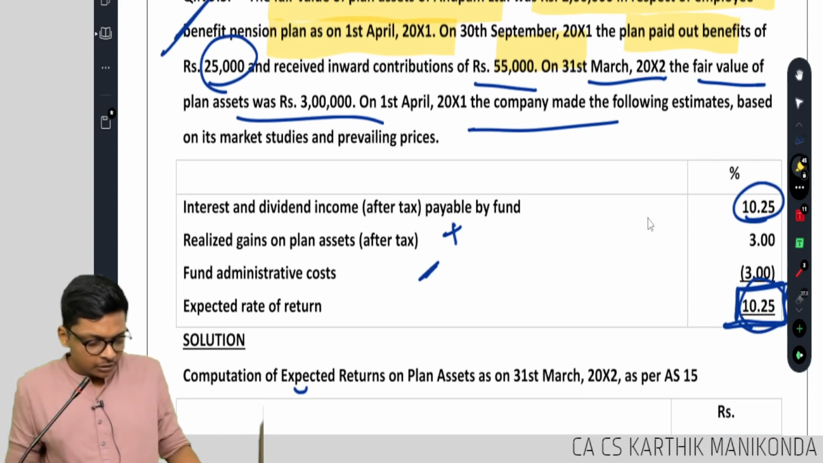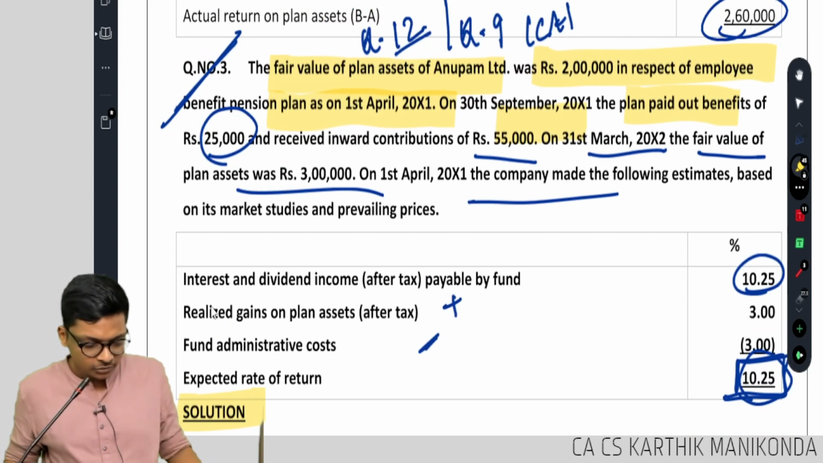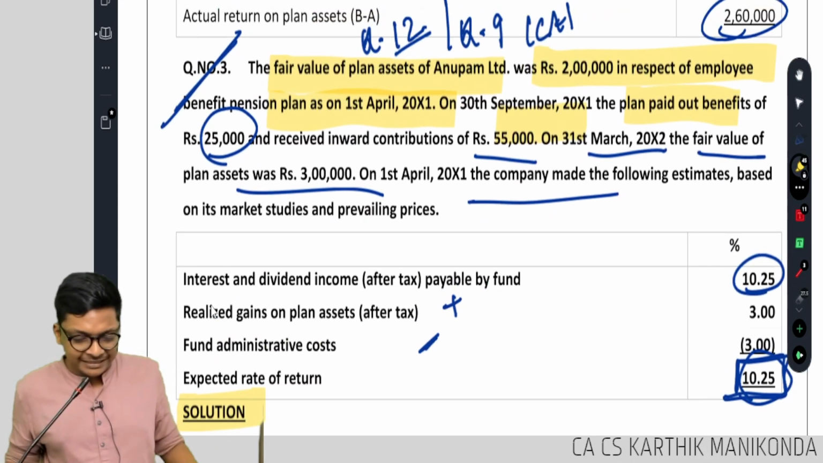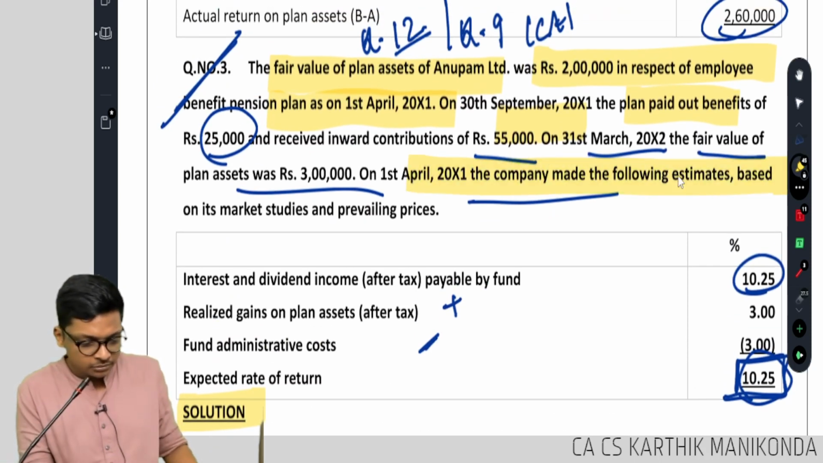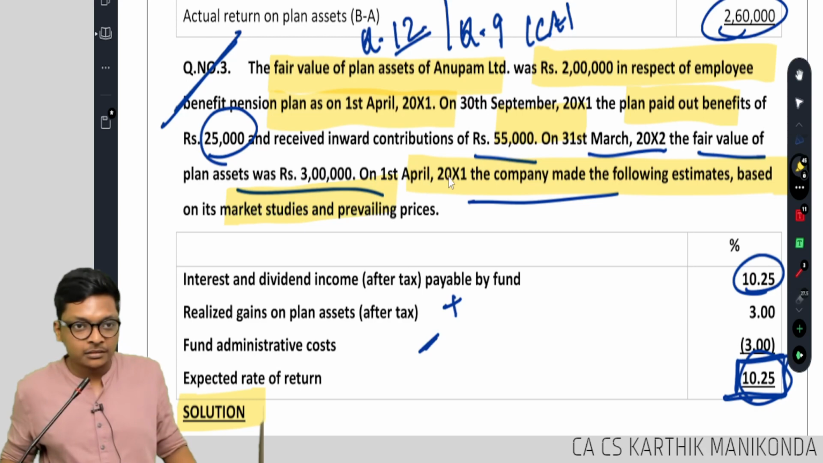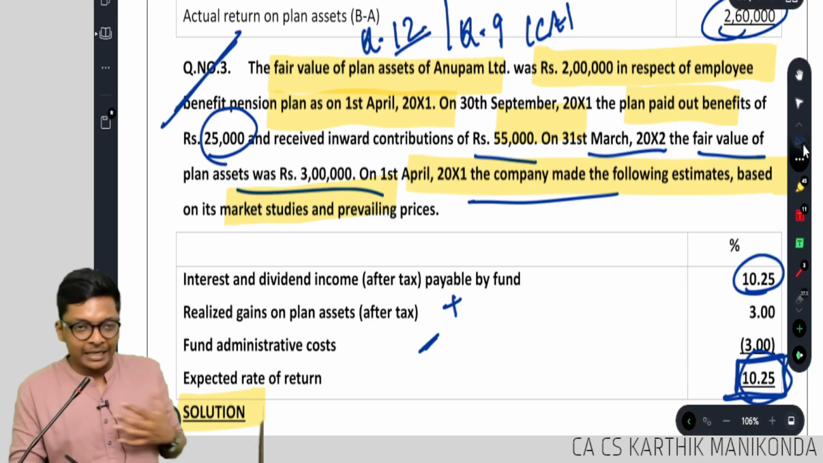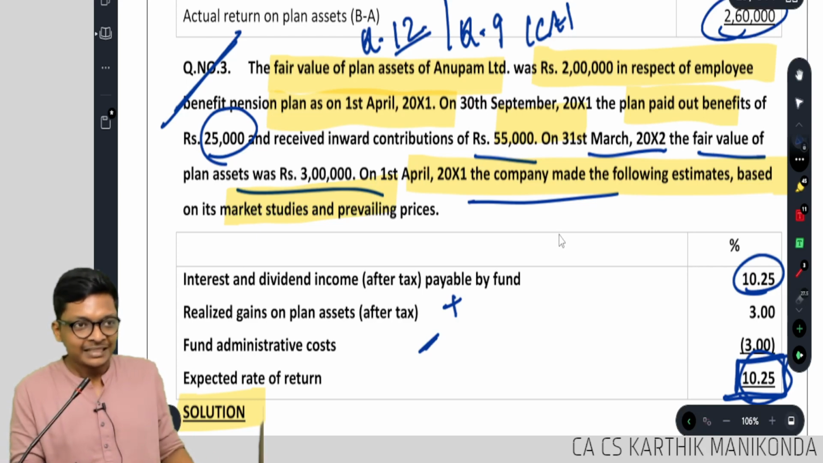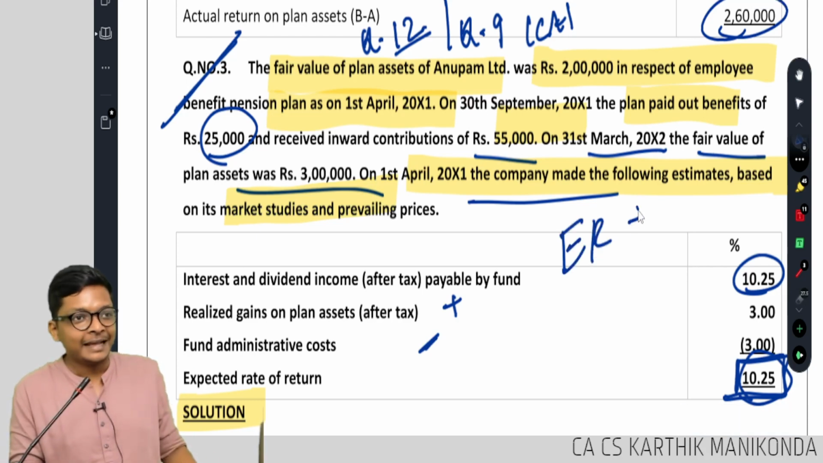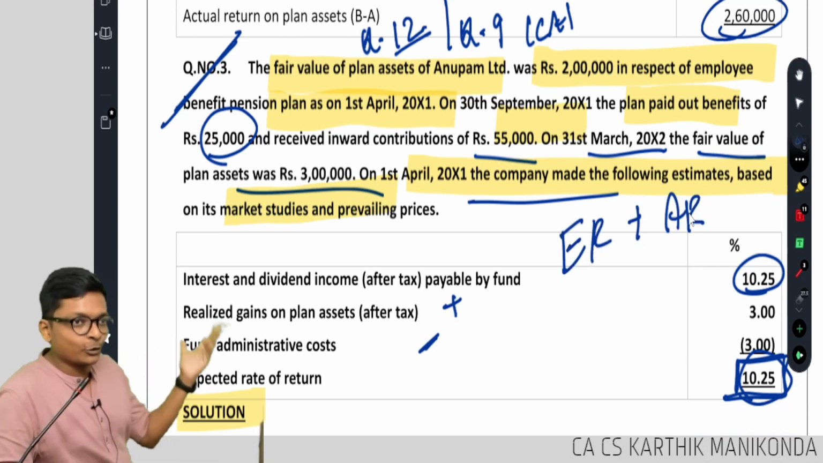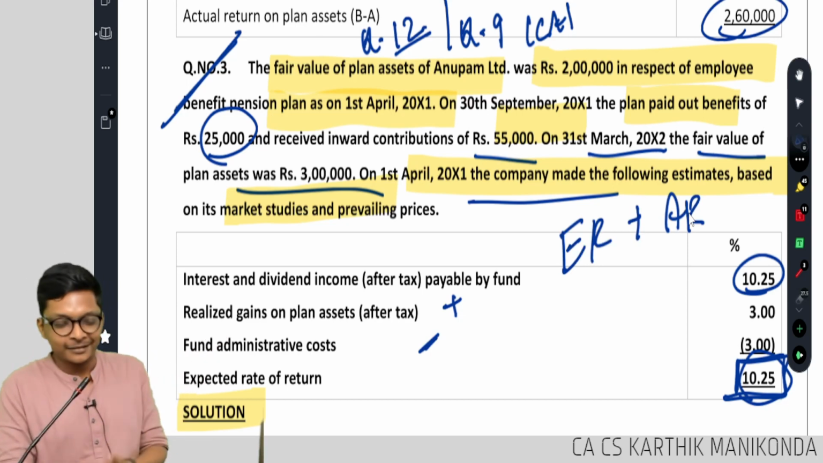Where is the question? So this is the solution. Question ends there. Where is that? In the book it's there, it's not printed here. So I've seen the question. The question is: calculate expected return and actual return. Otherwise there is no question here. We are simply solving.